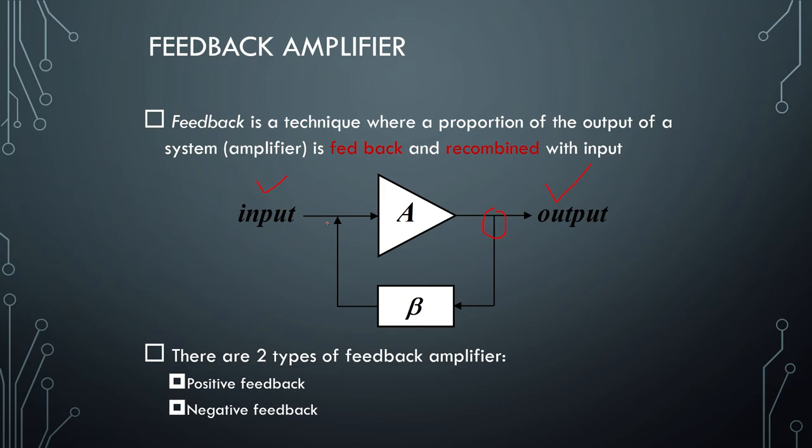That is nothing but feedback. We are feeding back some part of the output. There we also require some sampling circuit, but that is not part of our discussion today. And beta represents the feedback factor. So we have to remember this A and beta. A is our amplifier, beta is our feedback factor.